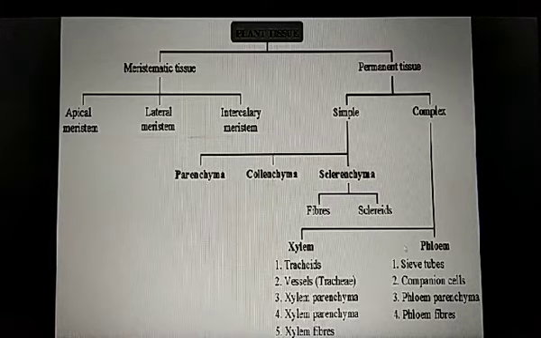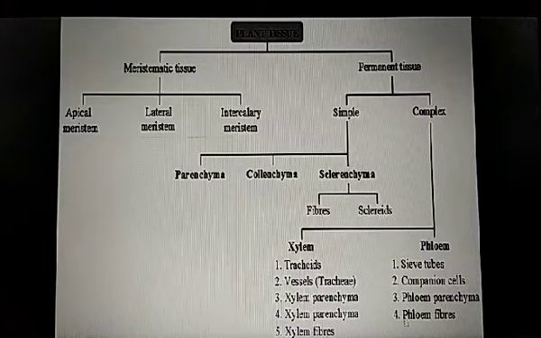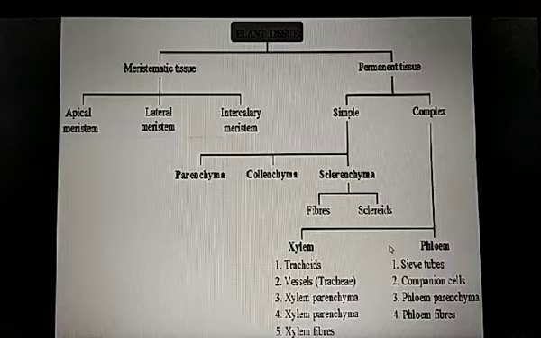You must be aware of these two terms, xylem and phloem. Xylem is responsible for conduction of water and minerals to different parts of the plant, whereas phloem helps in translocation of food. Further, xylem is of these types: tracheid, vessels, parenchyma, and xylem fibers. And sieve tubes, companion cells, phloem parenchyma, and phloem fibers are the components of phloem.